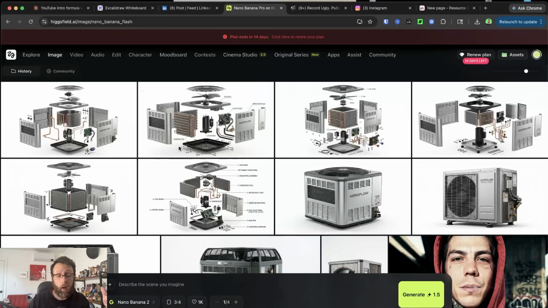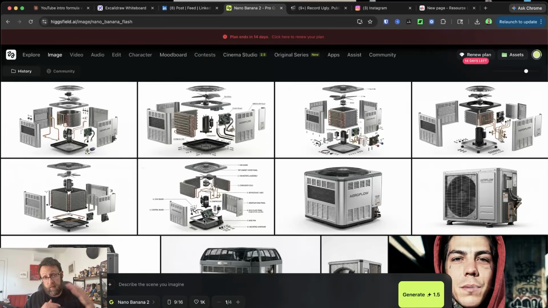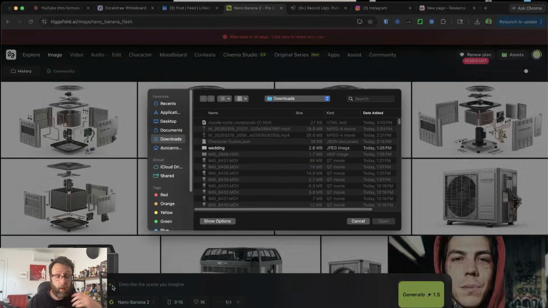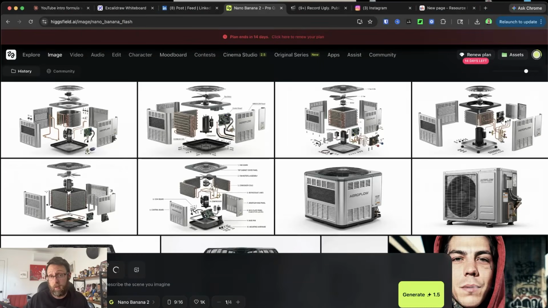Nano Banana 2 model, which is the best AI image model on the planet right now. And down here, we have a couple of options. I'm just going to change this aspect ratio to 9:16, which is the proper size for Instagram or TikTok or wherever. And what I want to do is go ahead and upload this screenshot that I just took. From here, you can select the quality 1K, 2K, 4K. I'll go with 2K just so we have something kind of nice. And then you can select the batch size. So how many images do you want to create? I actually recommend creating 2, 3, 4, just so you have something to choose from.